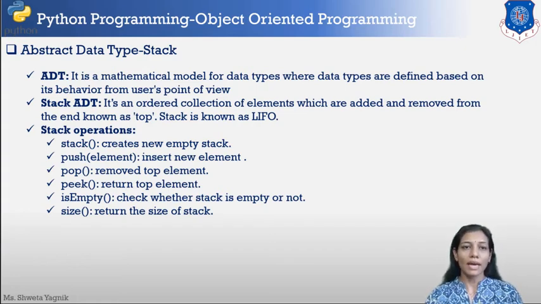The first is stack, that creates a new empty stack. This is the object. Then push element, that is to insert elements into stack. Pop is used to remove the element from the stack. Peek is used to identify what is the element at the top, but it will not remove the element from the stack. Next is empty, which will give the answer in boolean, either true or false, based on whether the stack is empty or has elements. The last thing that we are going to see is the size operation of the stack. So let's see how to implement stack in Python.